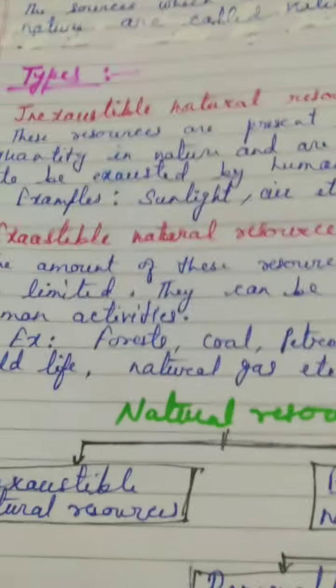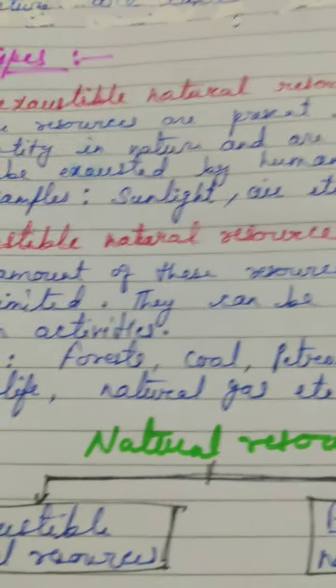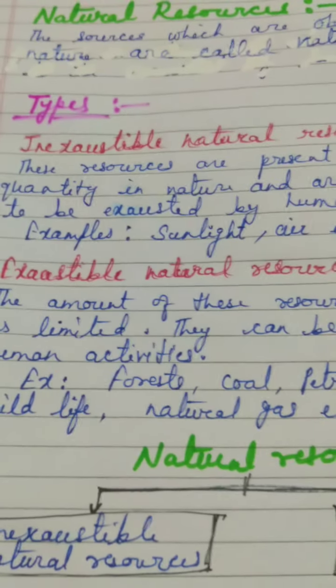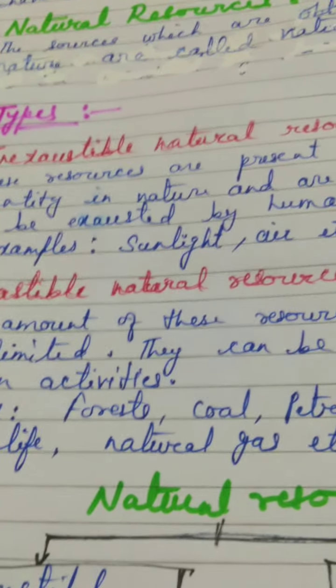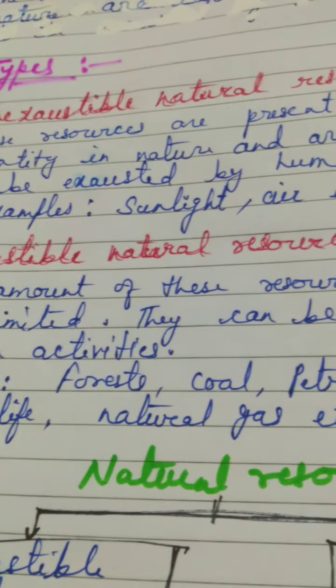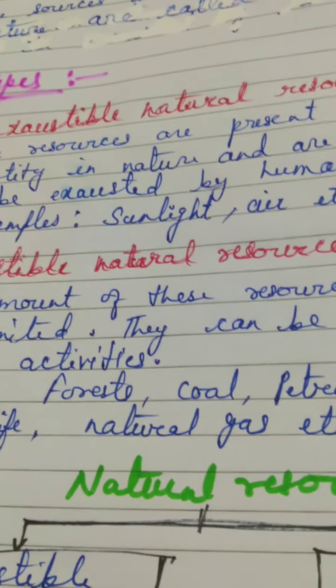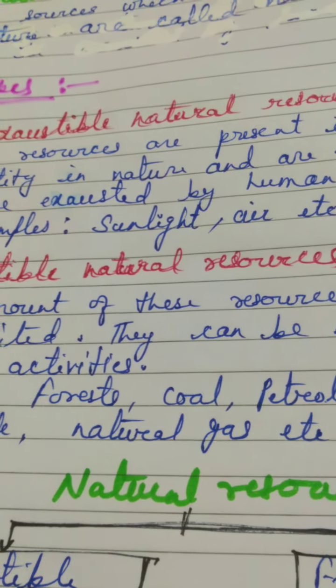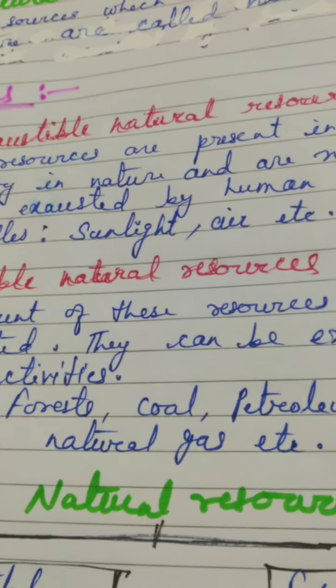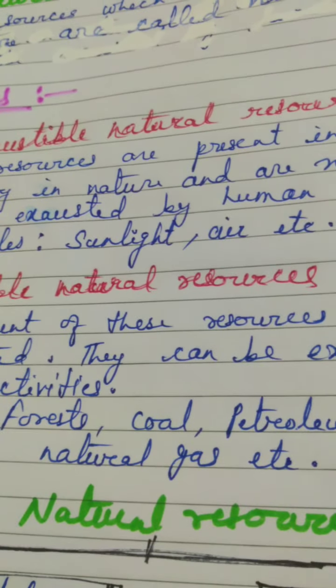Basically there are two types of natural resources. One is inexhaustible natural resource, and the other is exhaustible natural resource. What is the basic difference between the inexhaustible and exhaustible natural resource? The basic difference is that the inexhaustible is so high in our surrounding that it is unlimited in quantity, and that is why it never gets over.